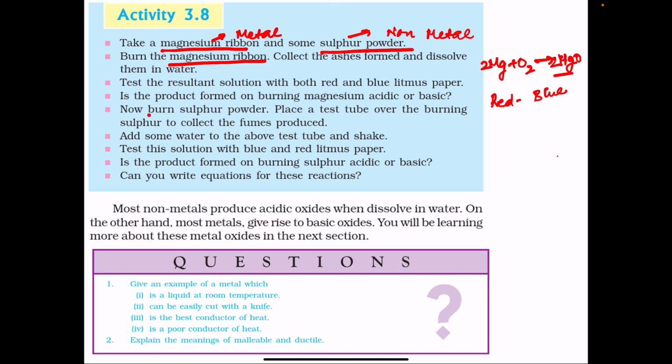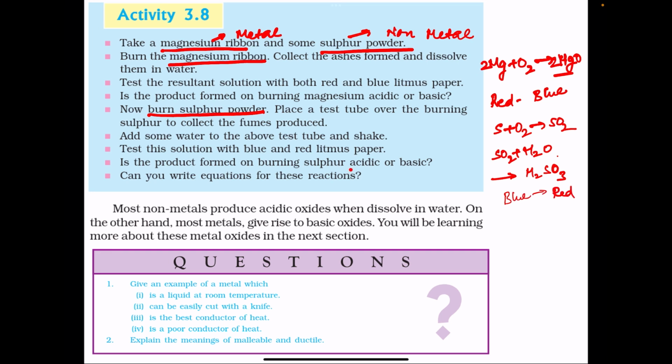Next, sulfur powder. Burn the sulfur powder. Place the test tube over the burning sulfur to collect the fumes produced. Sulfur burns in air to form sulfur dioxide gas. Add some water to the above test tube and shake. What happens? Sulfur dioxide will dissolve in water, giving sulfurous acid. Now this solution of sulfurous acid will turn blue litmus to red.